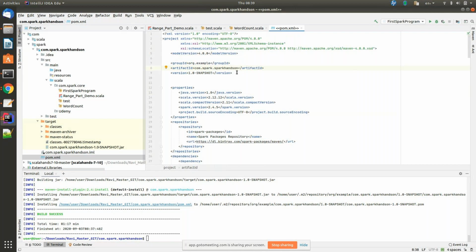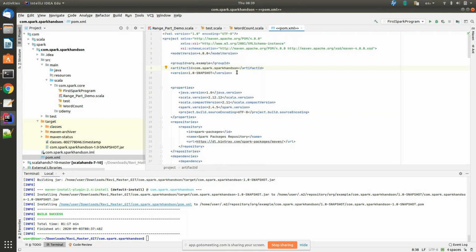Actually, I have given it wrongly, but still fine, no problem. With that name, it created a jar file. Artifact ID is nothing but your project name, and version. Both together created the jar file.